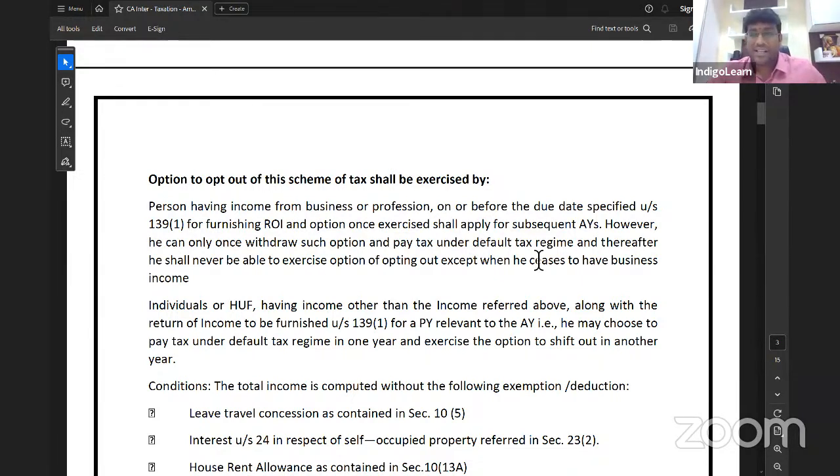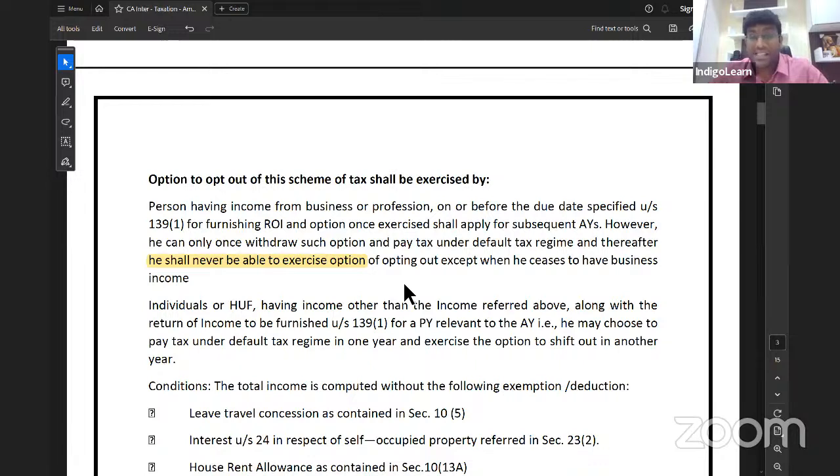And the option once exercised should apply for subsequent assessment years. However, he can only once withdraw such option and pay tax under default tax regime. And thereafter, he shall never be able to exercise the option of opting out, except when he ceases to have business income.